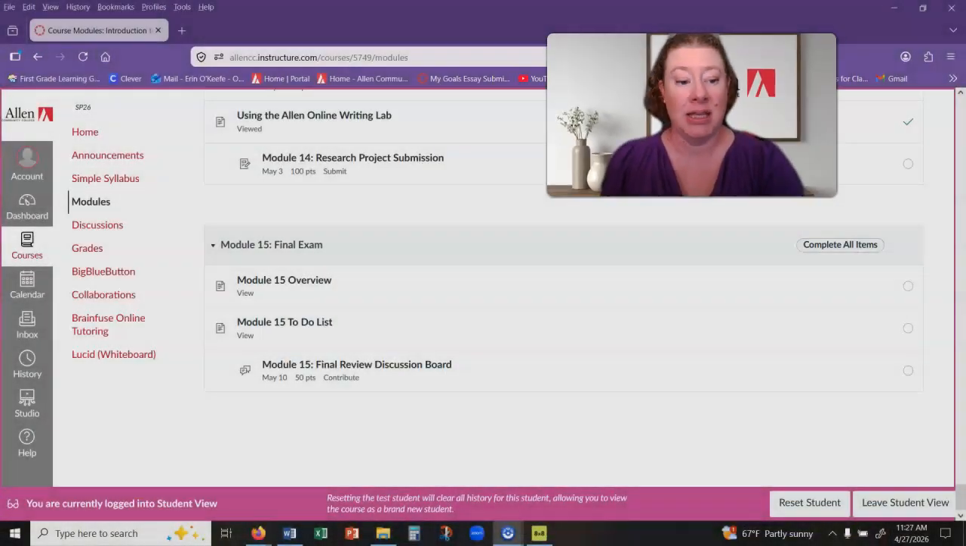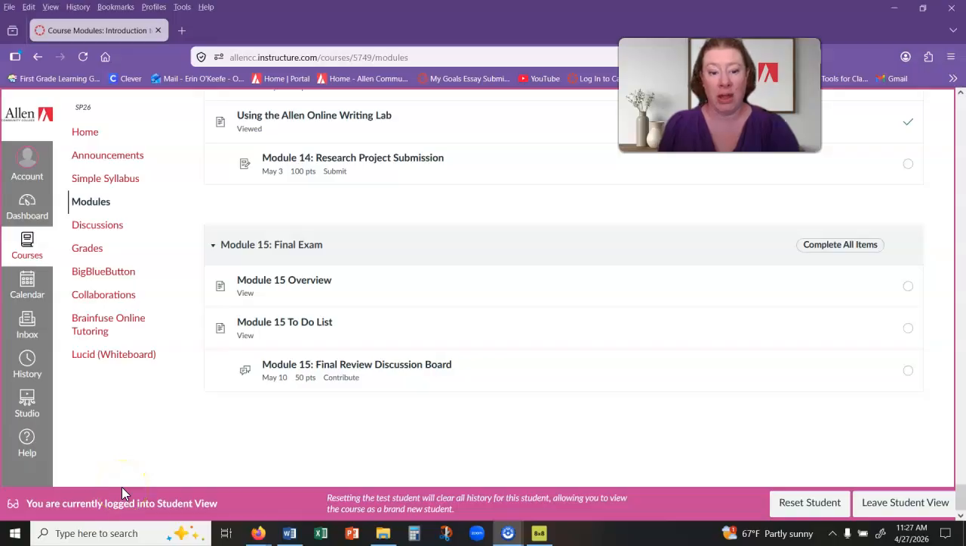Module 15 and 16 are the final modules for the class. They will be open at the same time, although it is recommended that you start Module 15 first before attempting the exam in Module 16. So you've got two final assignments. One of them is just for review, and one of them is a final exam, and the final exam is in Module 16. So this final review discussion board in Module 15 is your only assignment.